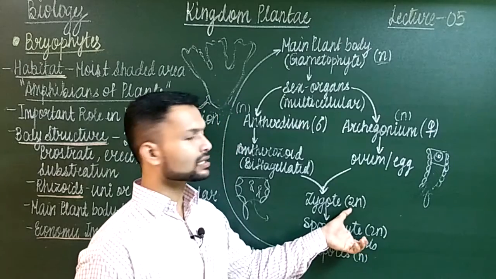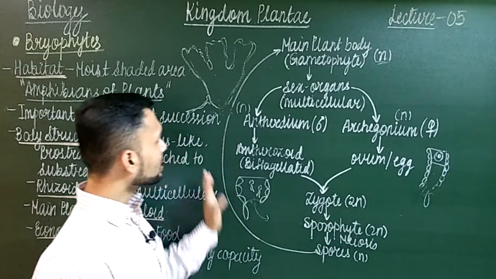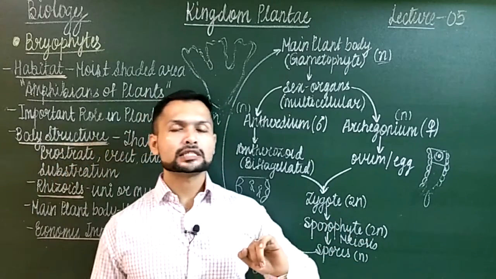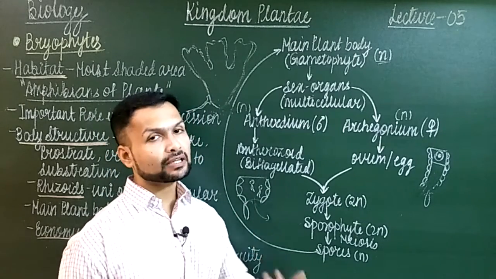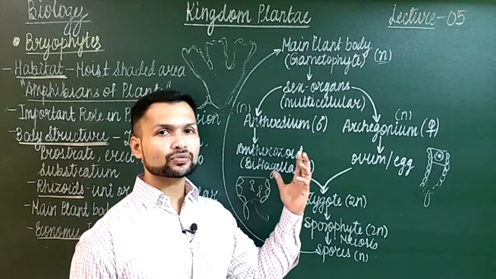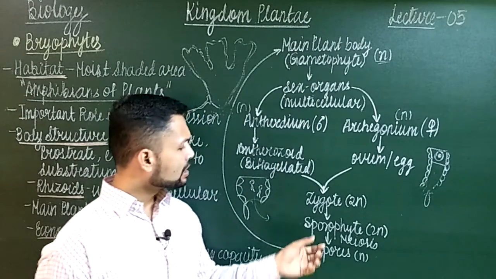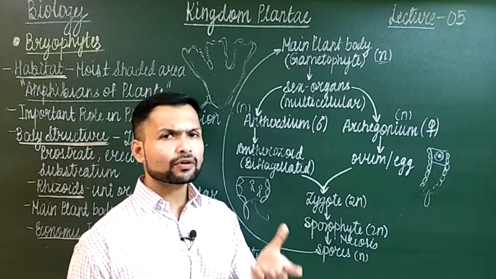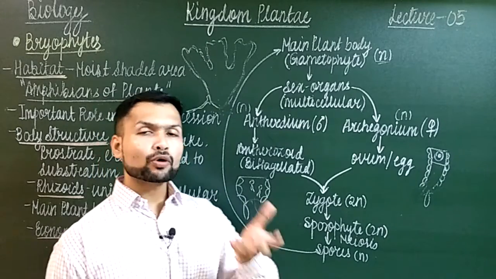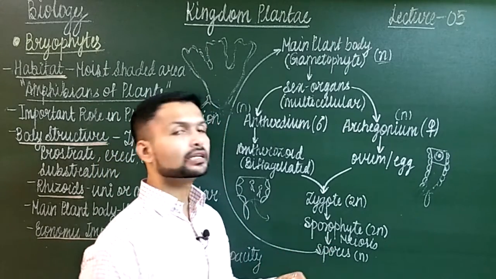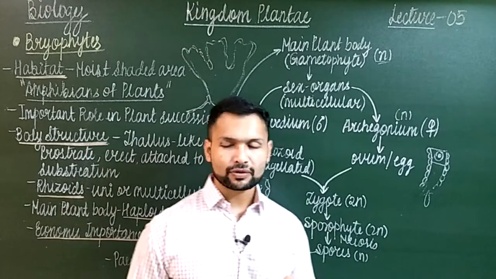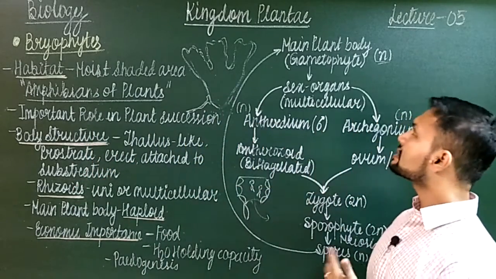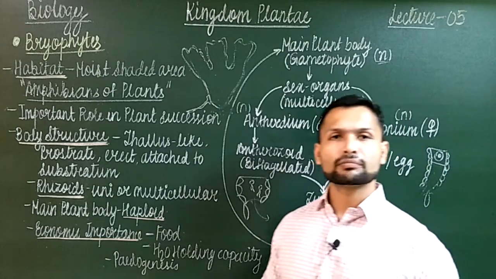Only for a while there is a diploid stage. The rest of the life, the main plant body spends its life mostly in the haploid stage. So the gametophytic phase, we say, is the dominant phase over here. This is the gametophytic phase. The sporophyte is very short-lived, or exists for a very small time period. We see those sporophyte phases. Sorry for that. So this is the life cycle of general bryophytes.